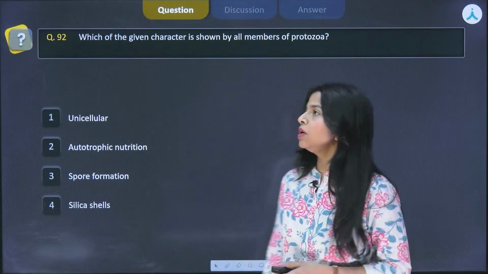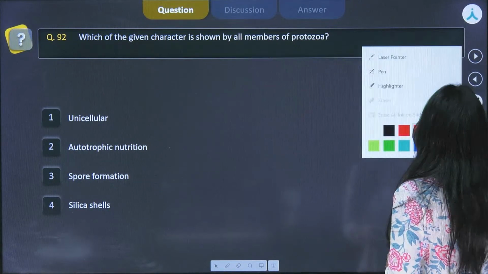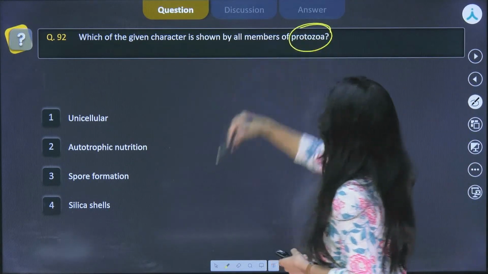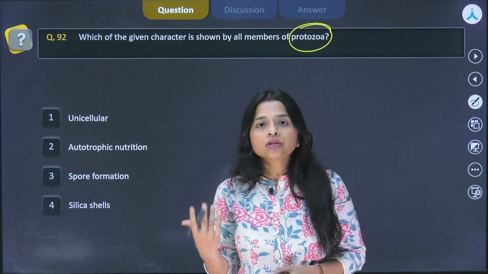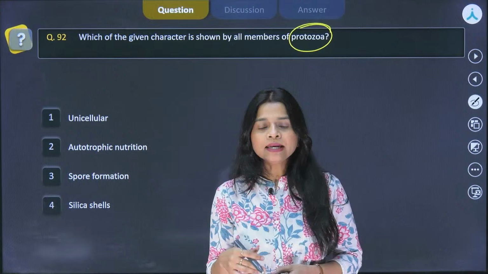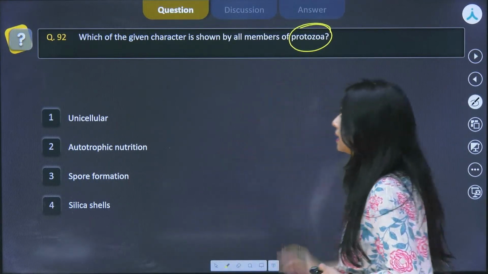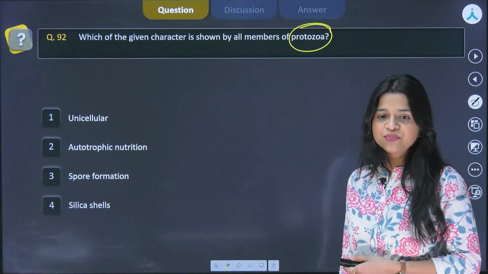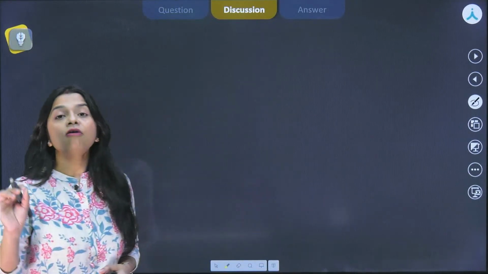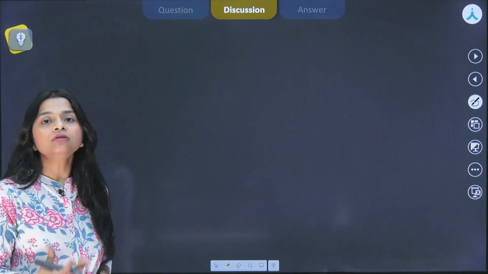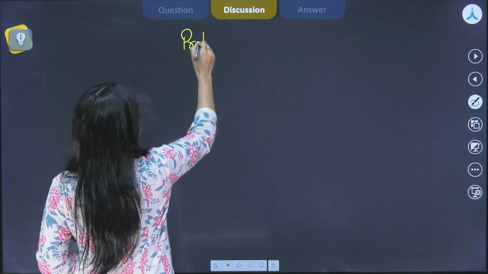So basically we have to focus on protozoans, right? To which particular category these protozoans belong, which kingdom they fall in, we have to see that. I will discuss the characteristics with you first, and then we will come back to this question. Very good afternoon to you, Aman. Now, we know that while we are speaking of protozoans, they are belonging to the kingdom Protista.